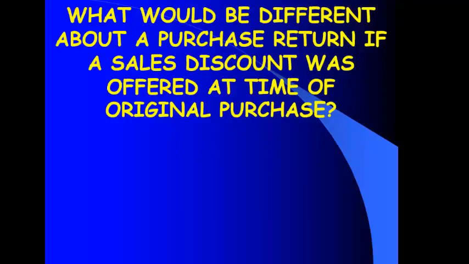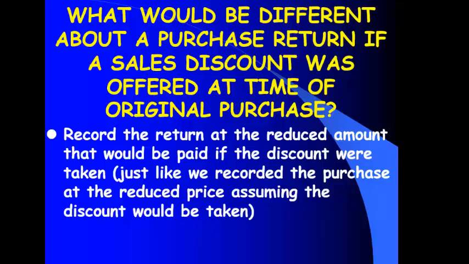What would be different about that entry if, when I originally bought the merchandise, I was offered a discount? That discount we're talking about is called a sales discount. The seller calls it a sales discount. So what if I had been offered a sales discount when I originally bought it? Remember when we record the purchase, we record it at the reduced amount, assuming we will take the discount.